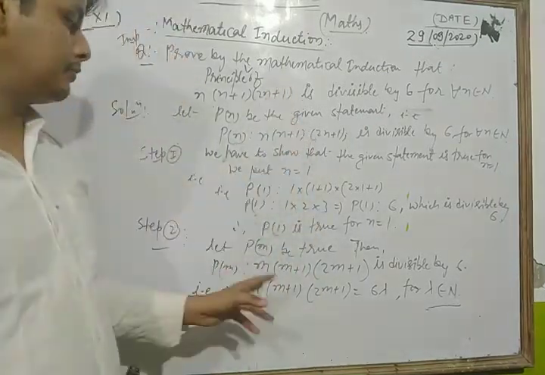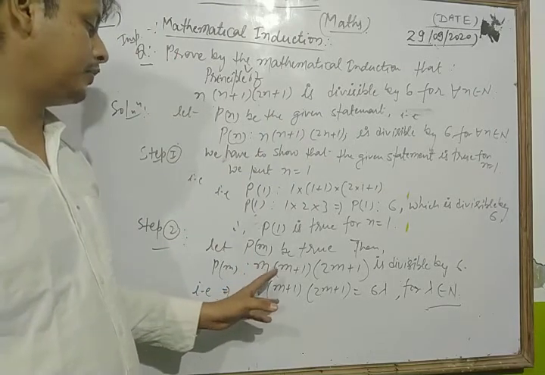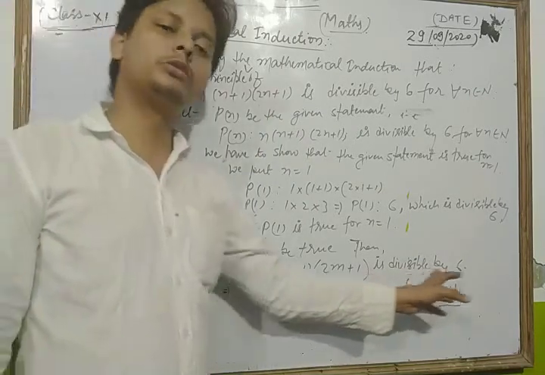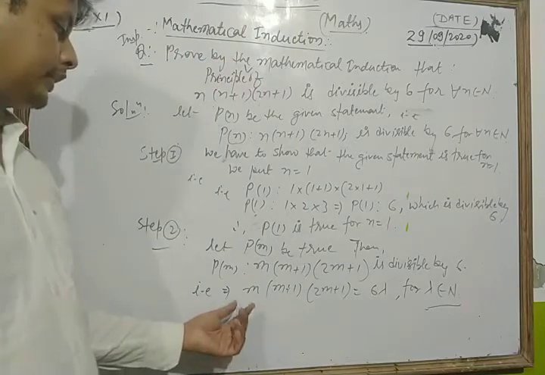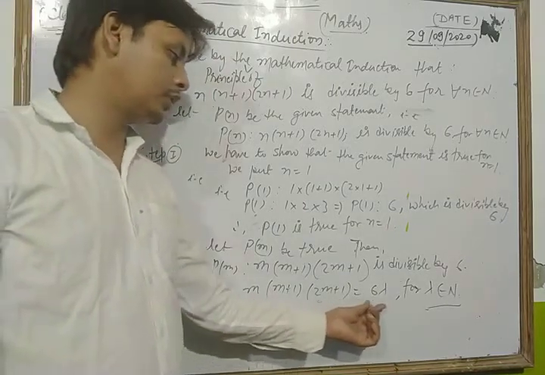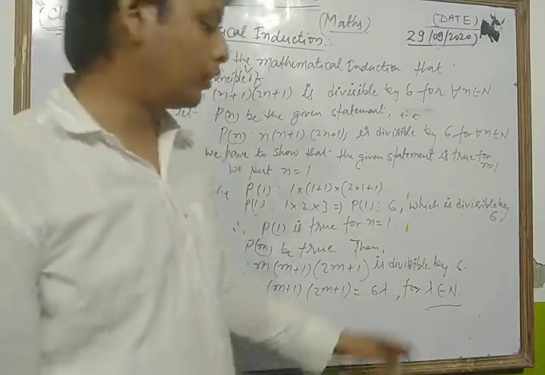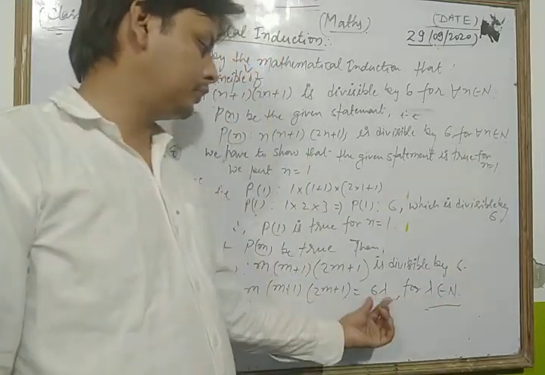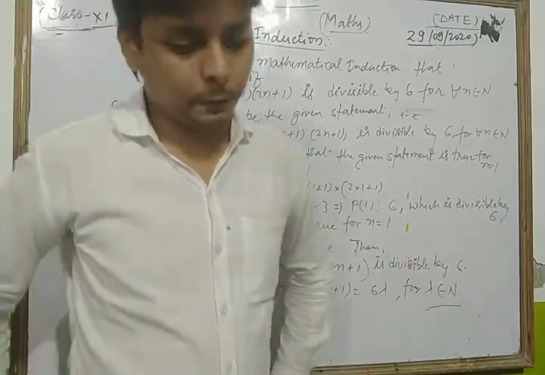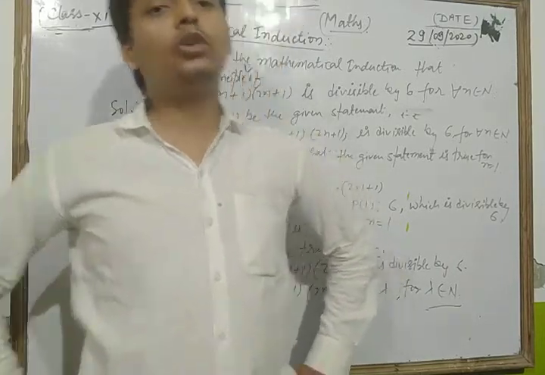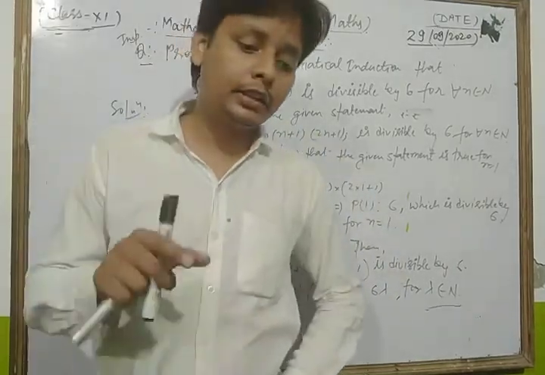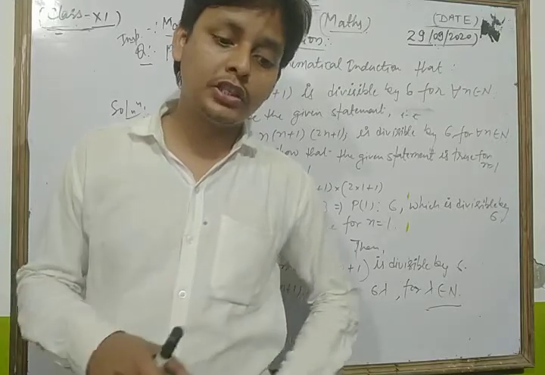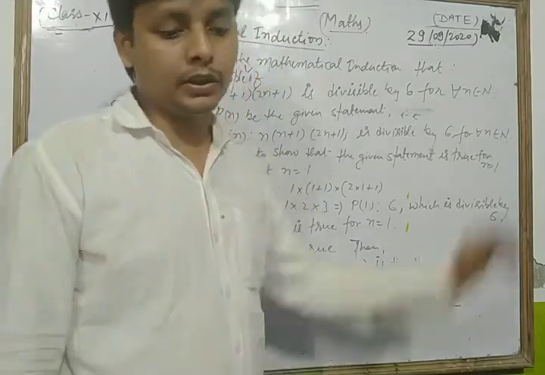Now in the second step, we assume the given statement is true for Pm. Then we replace n by m, so we can write the given statement Pm: m(m+1)(2m+1) is divisible by 6. That is, we take m(m+1)(2m+1) equal to 6λ, for λ any natural number, which is always divisible by 6. Now we have to show that Pm+1 is true.